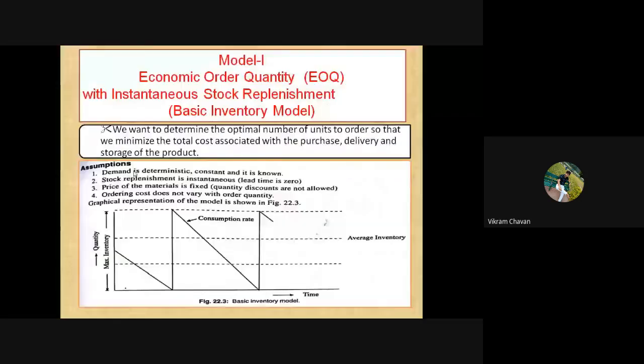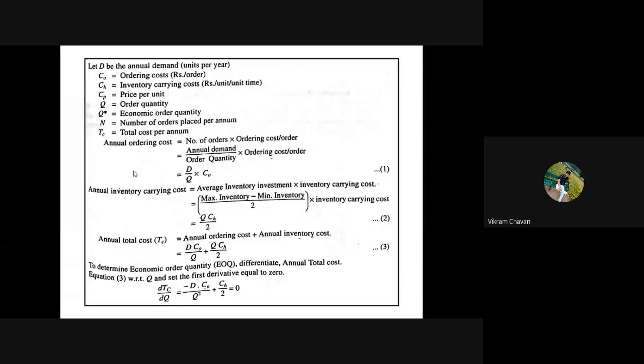Okay, so that we have expressing over here. Annual inventory carrying cost is equal to average inventory investment multiplied by inventory carrying cost.